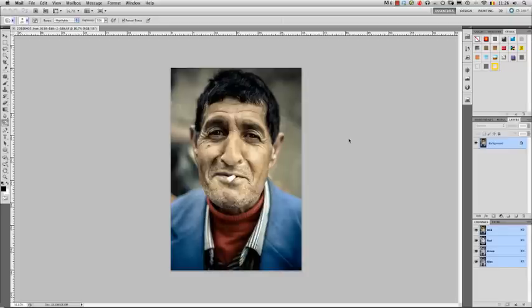Okay, and welcome to this demo of EasyDodge Lite. EasyDodge is a custom Photoshop panel that will allow you to selectively darken or burn and lighten or dodge certain parts of your image in order to better guide the viewer's eye through the picture.